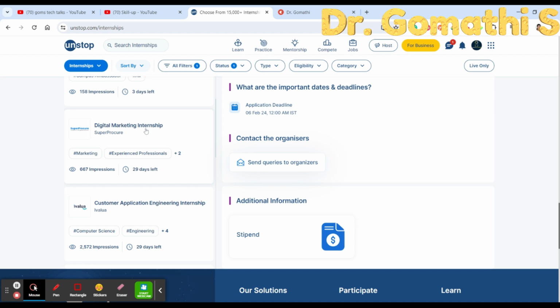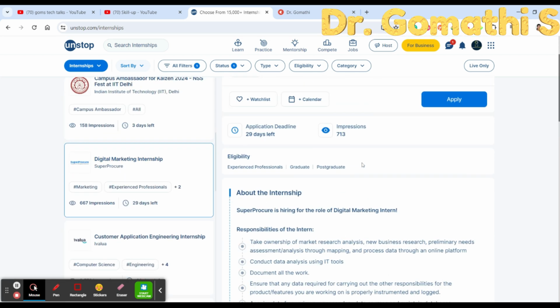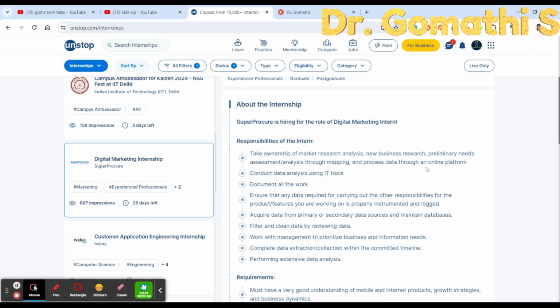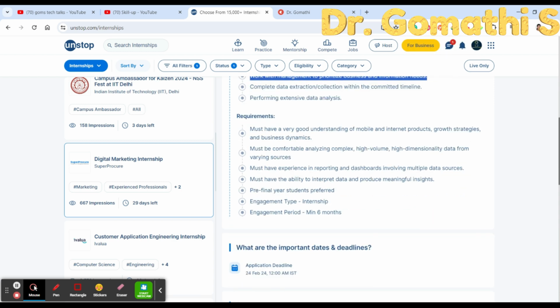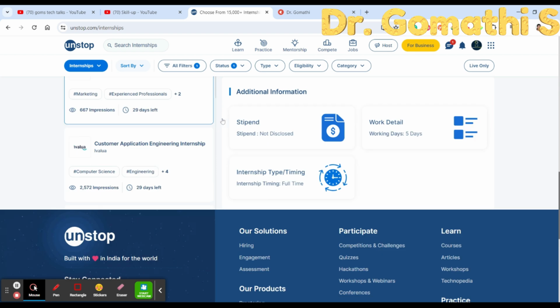If you are interested in digital marketing, then you can click here, digital marketing internship. Once you scroll down, you can see the application deadline. You have nearly 29 days more to apply for this. And what is the eligibility here? You can find the responsibilities of the intern, the requirements, and the application date and deadline. Stipend: whether they are giving you a stipend or not, they haven't disclosed yet, so you have to first inquire about it. You can learn about the work details.